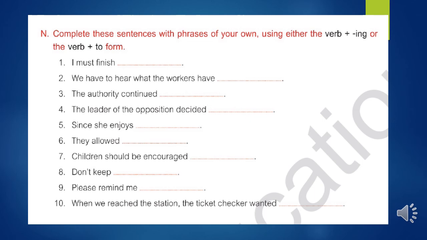Now we'll complete exercise number N. Complete these sentences with phrases of your own, using either the verb plus ing, that is the participle, or the verb plus to form, that is the infinitive. You can see there are 10 sentences. One thing is important: whatever phrases we use, in participle or infinitive, we have to use from our side. Some phrases I have used from my side, that is my answer. You can choose your own answers also while completing this exercise.